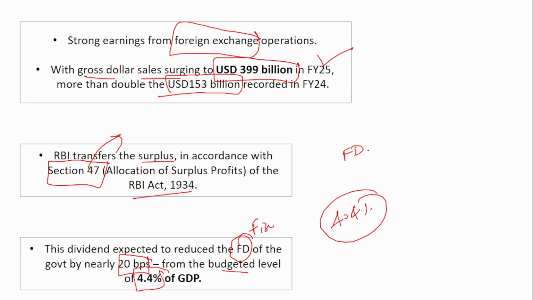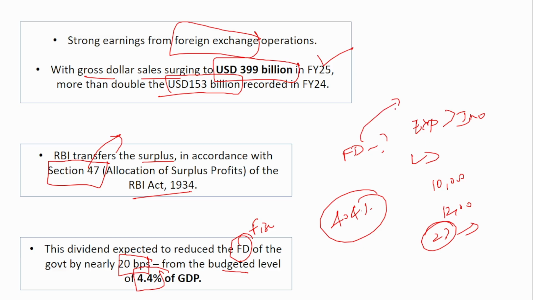What is fiscal deficit? See, when the expenses are more than the income, you have to go and borrow, right? Just like any household. Say suppose your income is 10,000, but your expense is 12,000. So how will you manage the 2,000? Obviously, you will borrow from your family or friends or from a bank. Similarly, the government also does the same. That is called the fiscal deficit, the borrowing that has to be done when the expenses are more than the income.